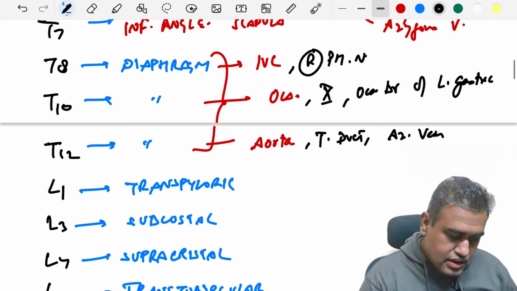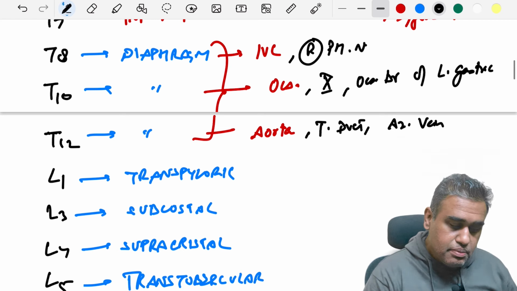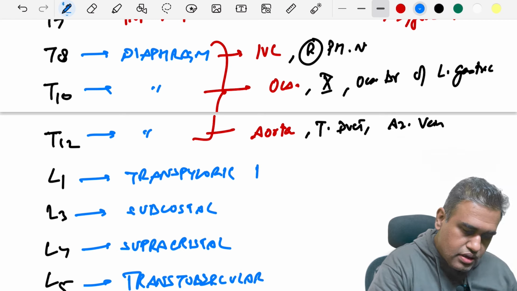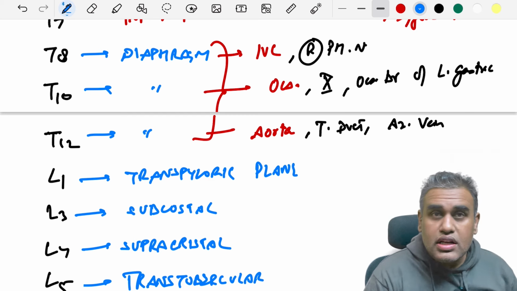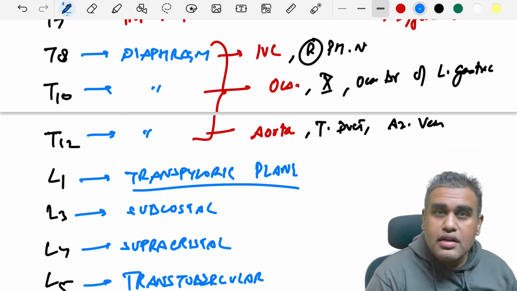Come to L1, L3, L4, L5. These four are the important planes. The L1, or lower L1, is around the transpyloric plane.